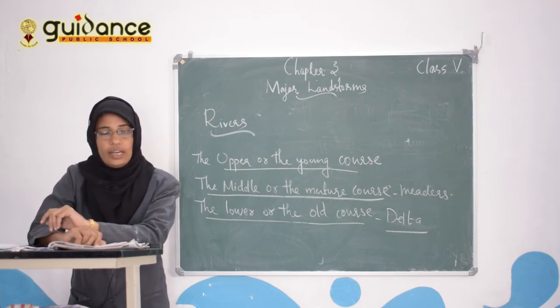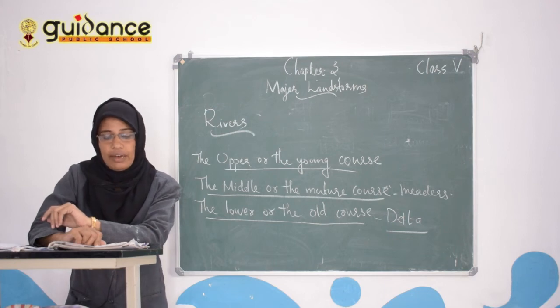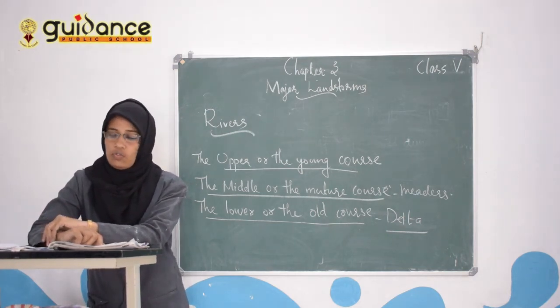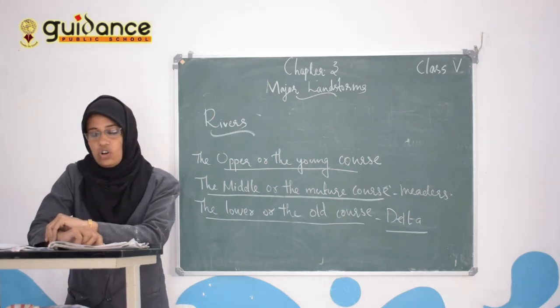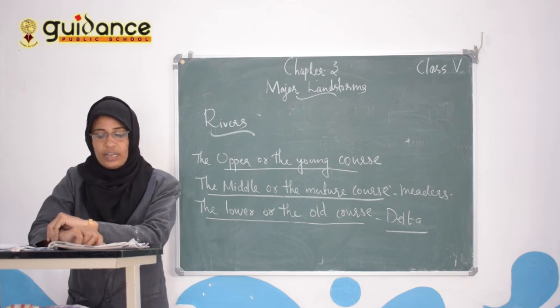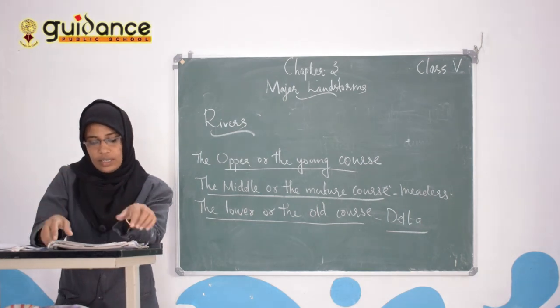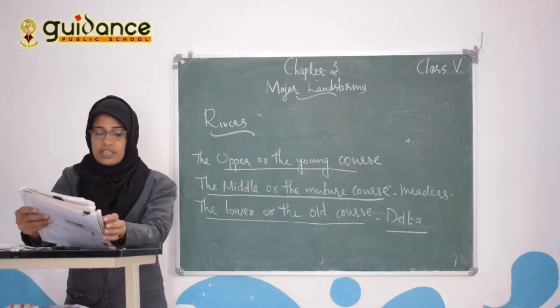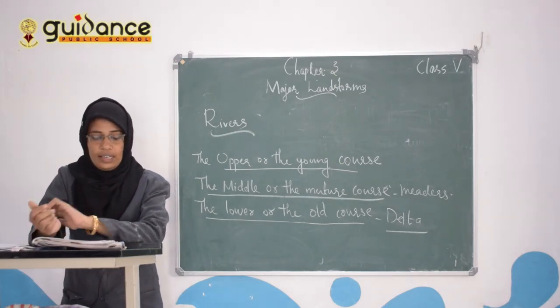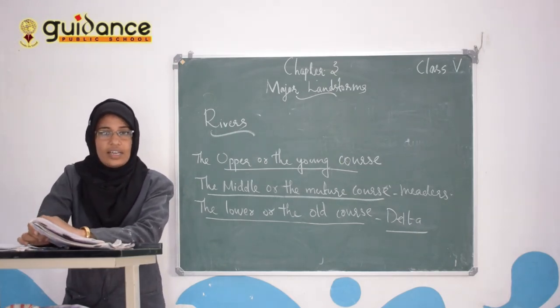Then the fourth one, rapids. What is the meaning of rapids? Rapids means part of a river where the water flows very fast over rocks. Then next, there are some textbook exercises. Tick the correct answer.